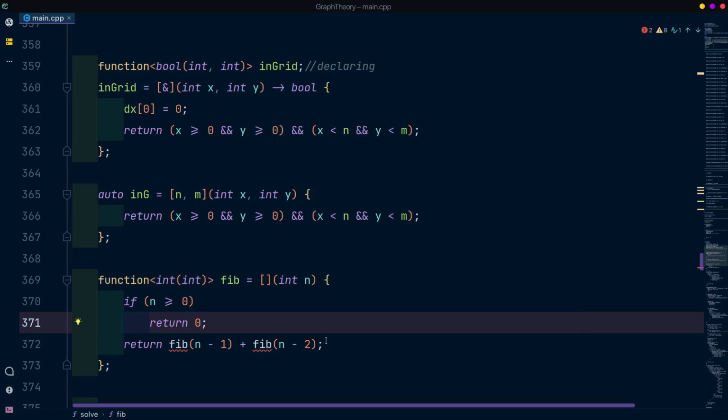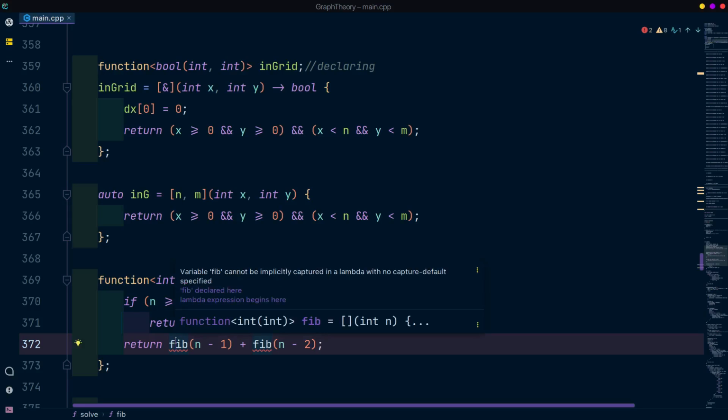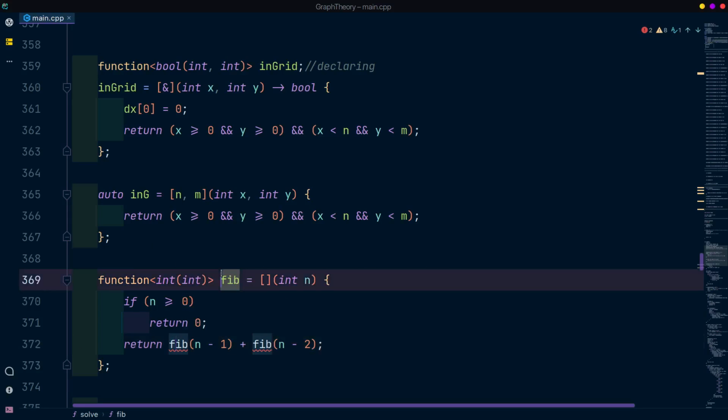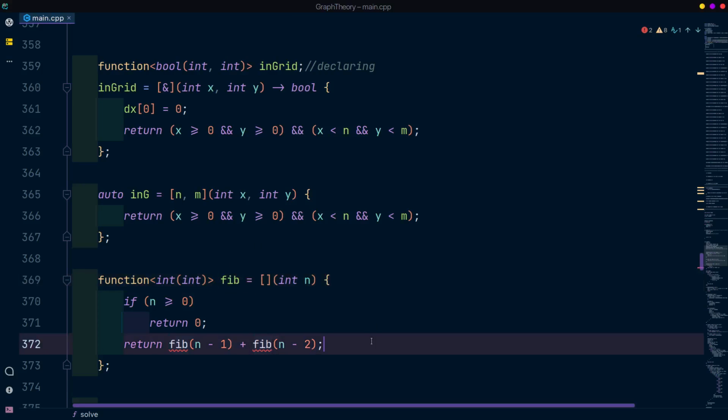As you have seen, a lambda by default doesn't capture any outer scope or global variables. We have to pass them to the capture clause to mention which variables to capture. And as you know, a lambda function is itself a variable, so it's not captured in its own inner scope. So how do you think we'll resolve that? Any guess? Take a guess.